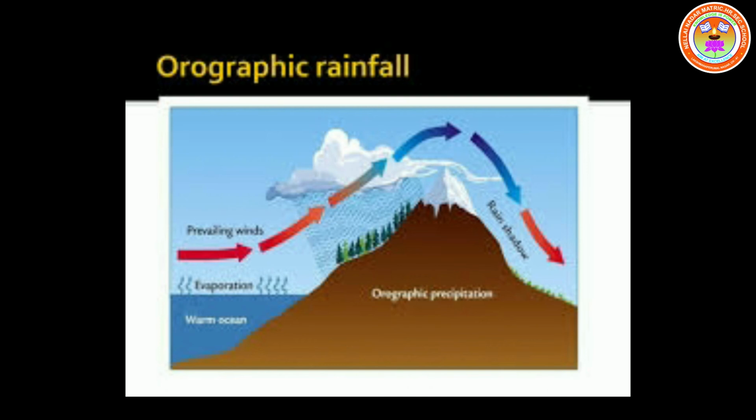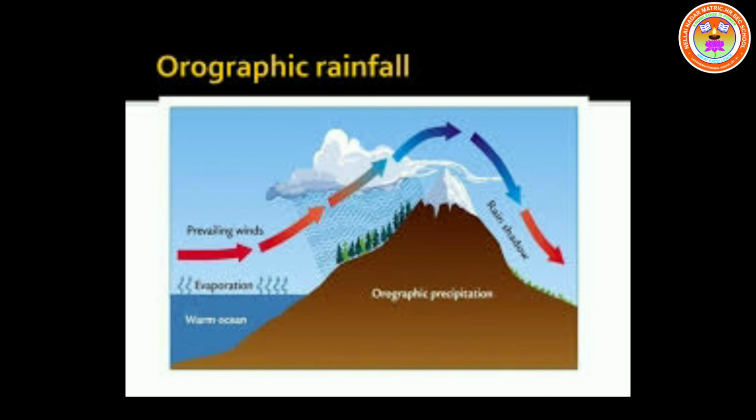The mountain barriers lying across the direction of air flow force the moisture-laden air to rise along the mountain slope. This results in the cooling of the air, which leads to the formation of clouds and rain. This rainfall is called orographic rainfall.